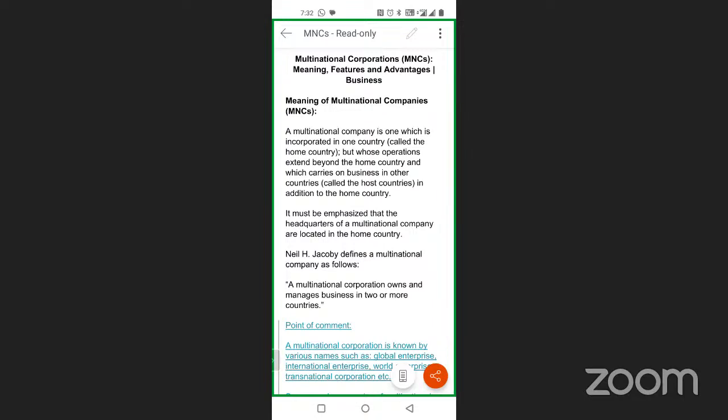So first of all, according to our book, what is MNC? According to Neil, he defines MNC as a multinational corporation which owns and manages business in 2 or more than 2 countries. It is one of the simplest definitions of MNC. It must be emphasized that the headquarters of the multinational company must be located in the home country.